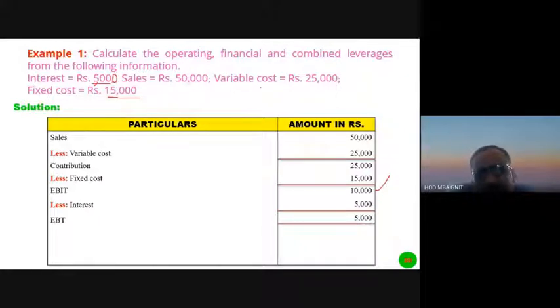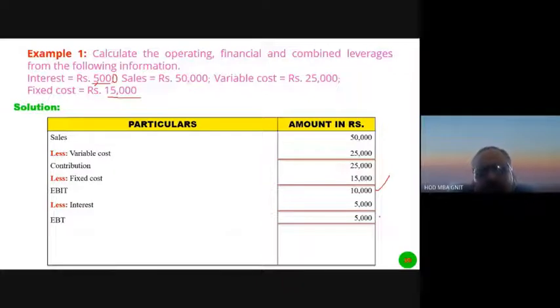So what we did is, from the sales amount, variable cost is deducted to get contribution. S minus V is equal to contribution. From contribution we deduct fixed cost, then we get EBIT. From EBIT we deduct the interest, we get EBT.